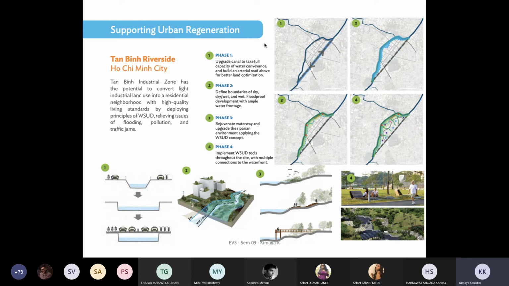Implement the WSUD tool throughout the site with multiple connections of the waterways, which is the fourth, wherein you not only connect point A and point B, but you actually cut across, and there are different kinds of connections that you go for. So it also gives the users across the city the flexibility to access the water body. It's not a very controlled entry and association with the water body, but it's more in terms of naturally transitional spaces which are being created. They are being curated, but they come across in such a way that it's a natural way of exploring the water body because you have multiple site accesses.